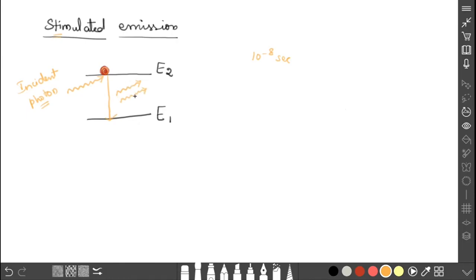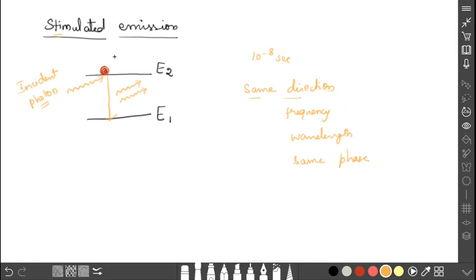Now you see these two photons will be in the same direction. Listen carefully: they are not only in the same direction, they also have the same frequency. It will maintain the same frequency, same wavelength, and the same phase also. That is very, very important. Same phase, and moreover the same direction as that of the incident photon. So this process is called stimulated emission.